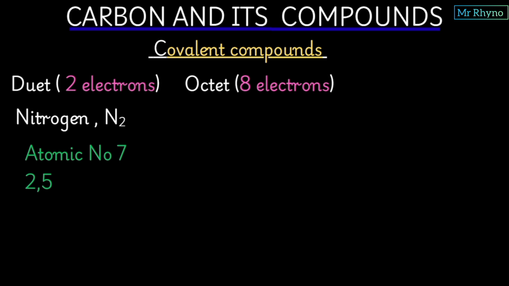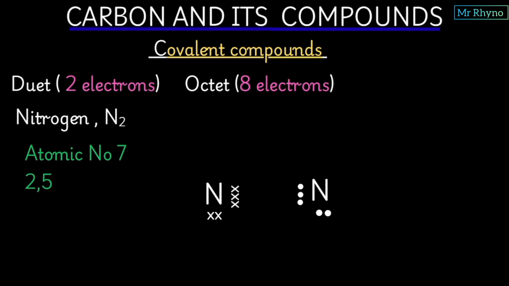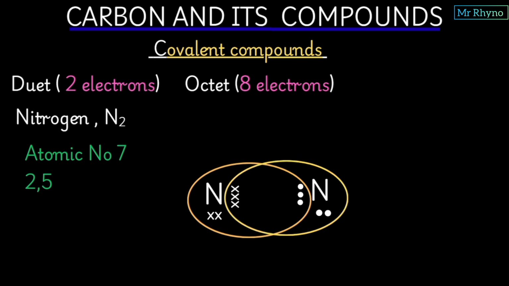Let's look at another example, that is nitrogen. It is atomic number 7. Its electronic configuration is 2,5. It needs 3 electrons to be stable. So we shall draw it here. We have 2 electrons at the bottom, then 3 here, then we do the same for this other nitrogen. This first nitrogen will have its electrons plus these 3, then for this other nitrogen, it will have its electrons plus these 3, and you notice that both of our nitrogens are stable.